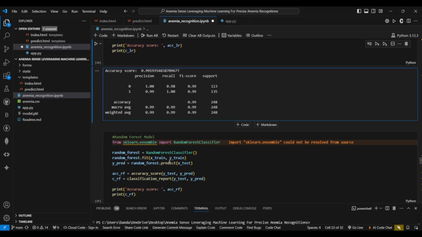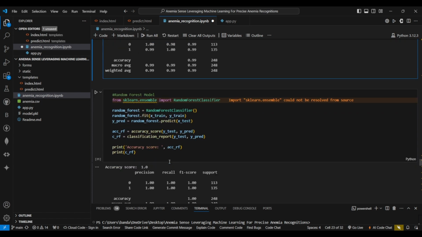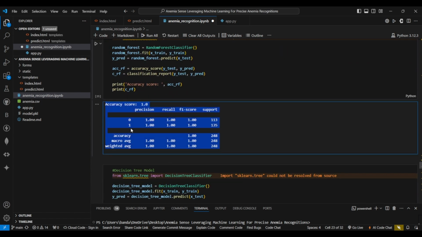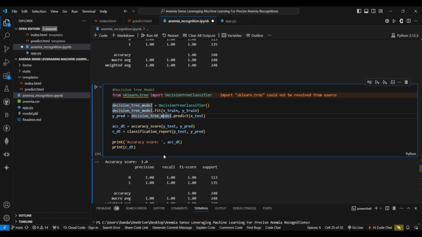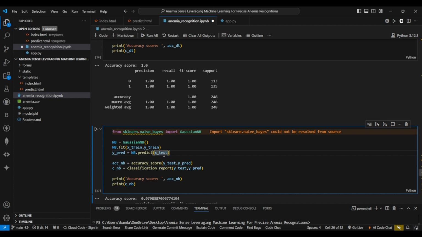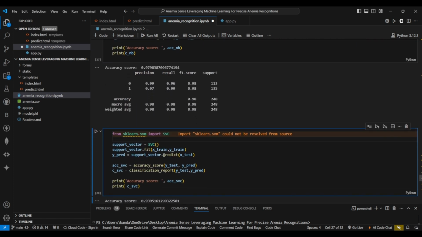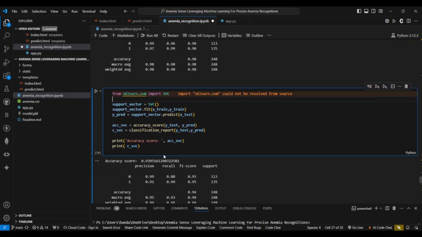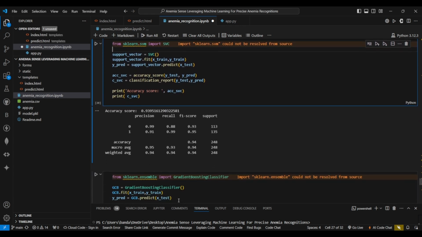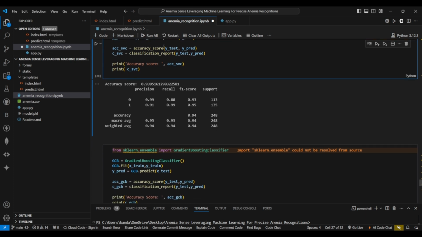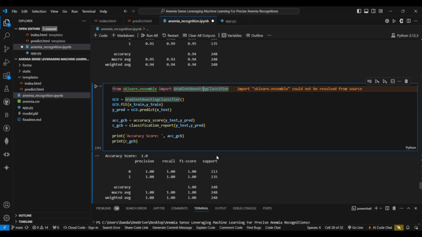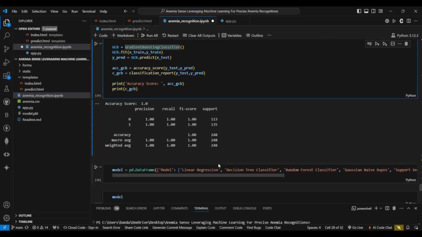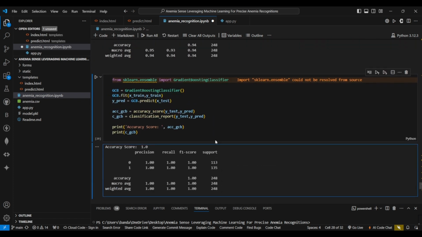We have done the same for the random forest classifier model. Next, we have done it for the decision tree classifier model. Then the Gaussian NB model. Then the support vector model. Then we have the gradient boosting classifier model. This was for the models.